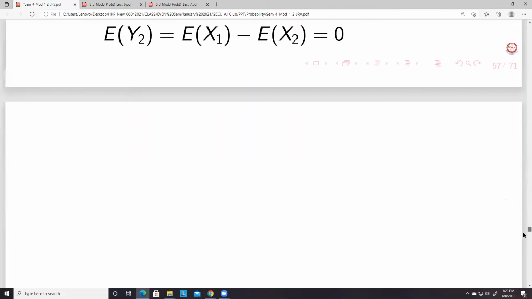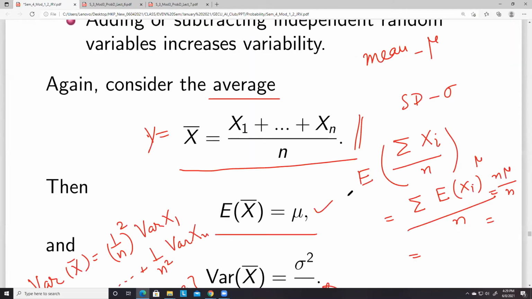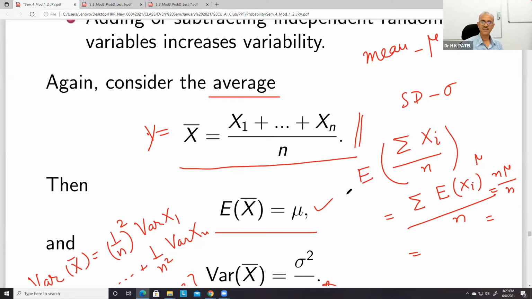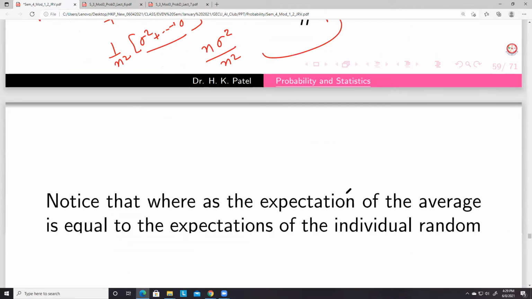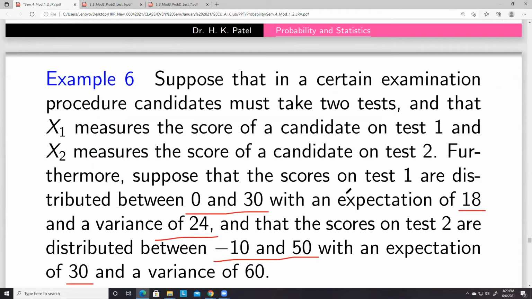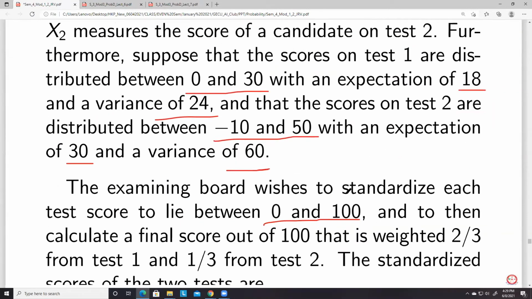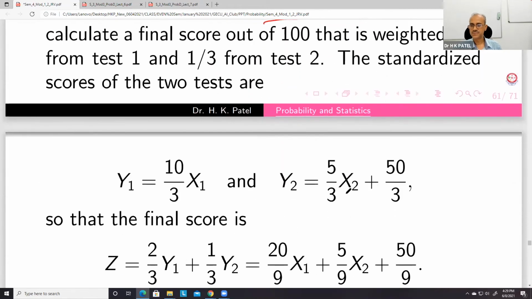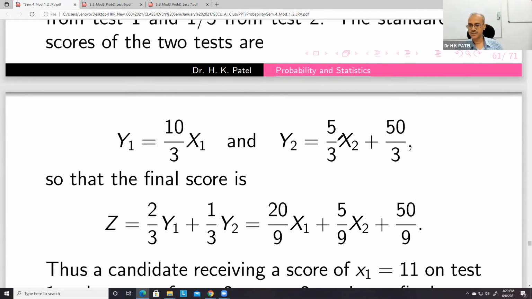CBSE assessment, I think they will need this kind of statistics. They want to aggregate many kinds of tests and do a weighted average. Everything will be on different scales, so they want to bring it to the same scale, right? I think this is the perfect problem for that. And almost all the IITs and NITs where relative grading is used, they use this kind of thing.